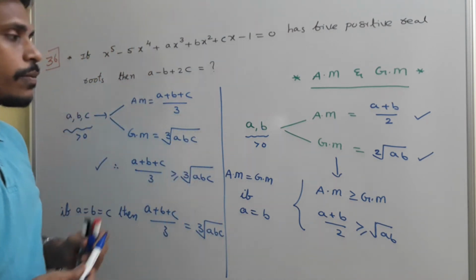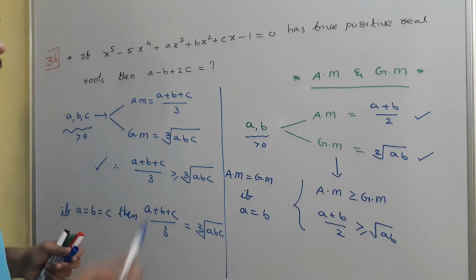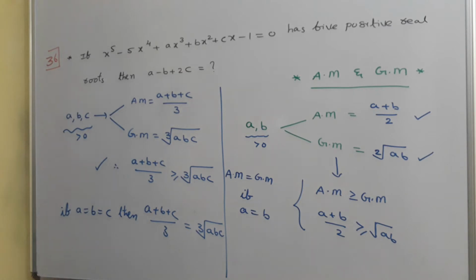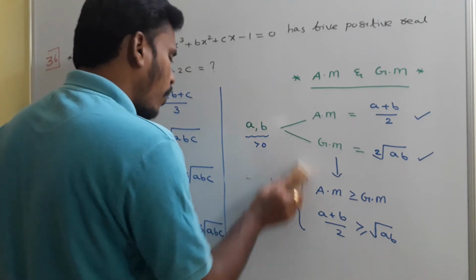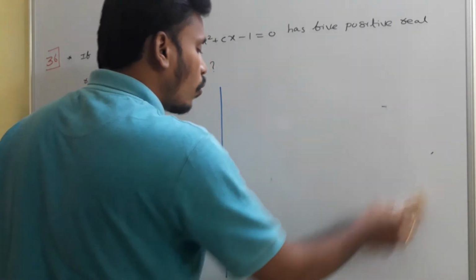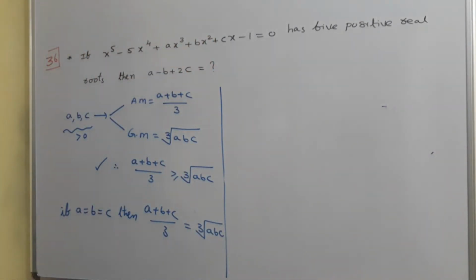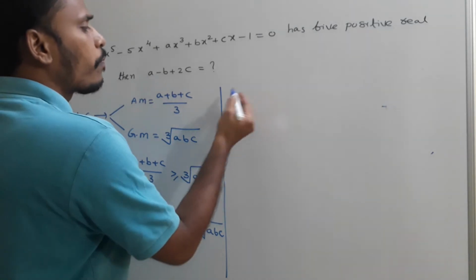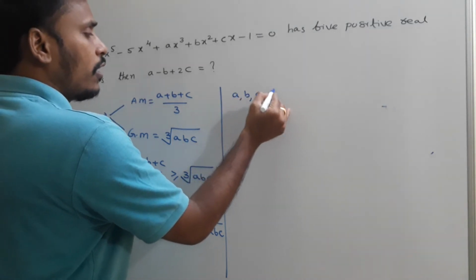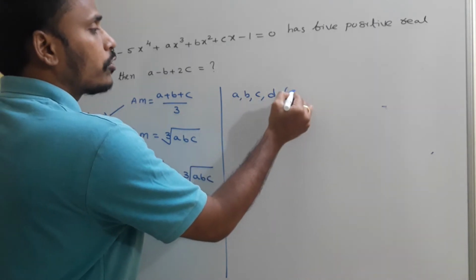This is the concept related to arithmetic mean and geometric mean, for two numbers and for three numbers. We can extend this idea to 4 numbers, 5 numbers, any numbers, no problem. But the numbers should be positive.